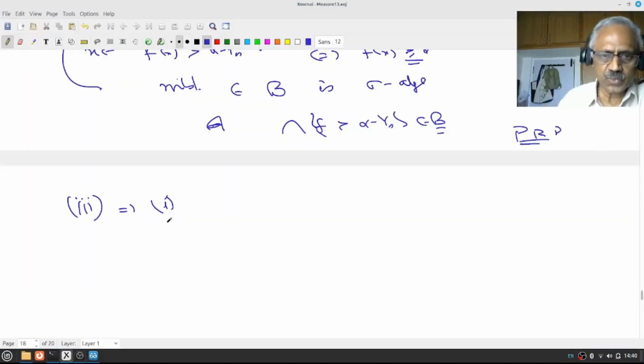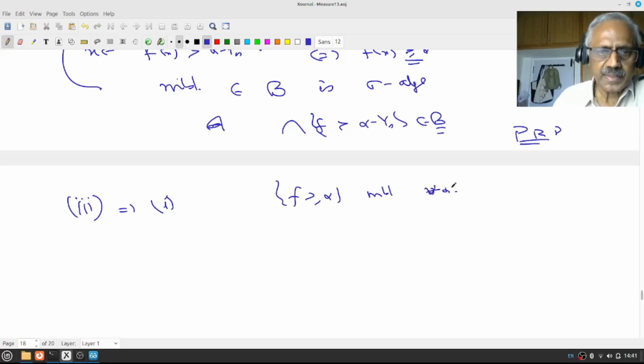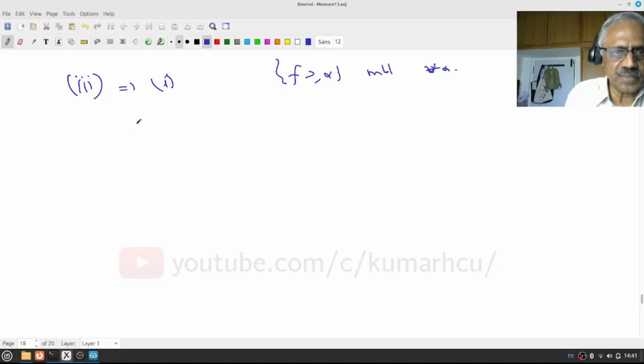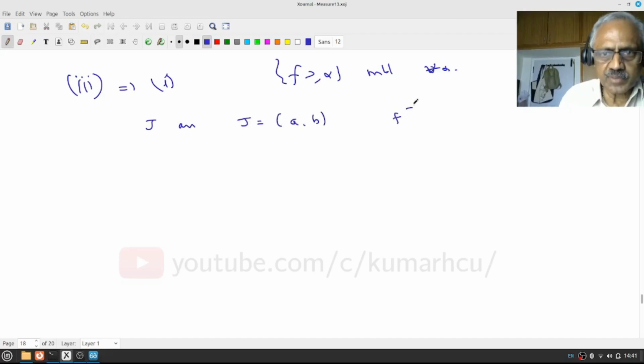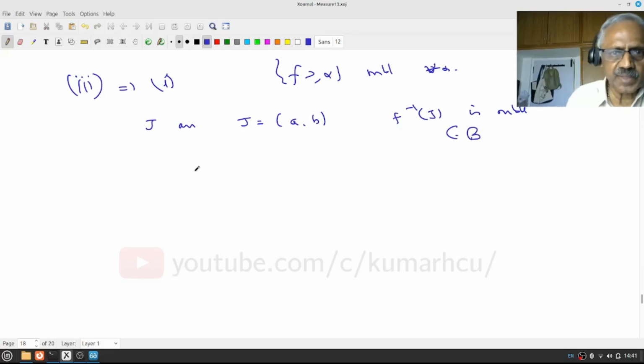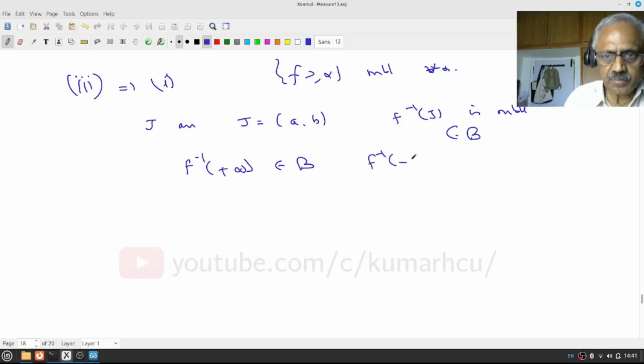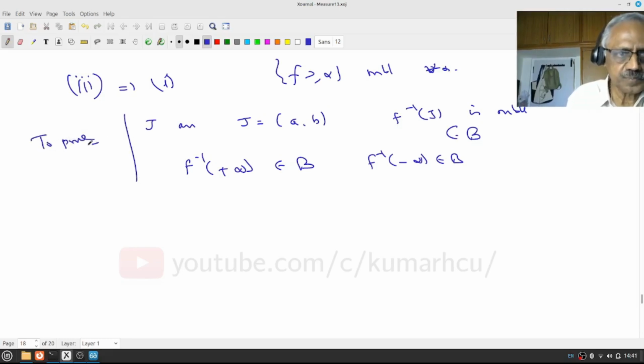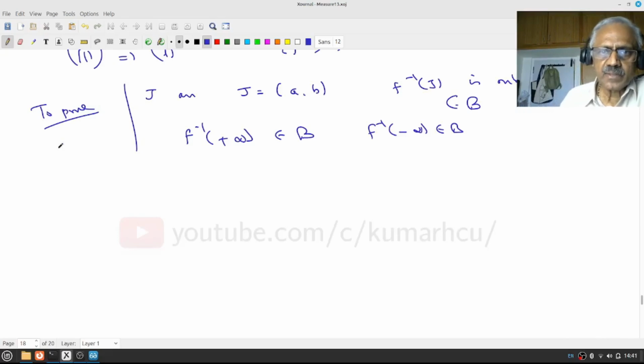So to show 3 implies 1, what do I know? I know that f greater than or equal to alpha is measurable for any alpha, right? Now what are the things I want to show? It implies 1. That means if J is any open interval, say J equal to (a,b), then f inverse of J is measurable. That is in B. And similarly, f inverse of plus infinity is in B, and f inverse of minus infinity is in B. These are the things I have to prove.